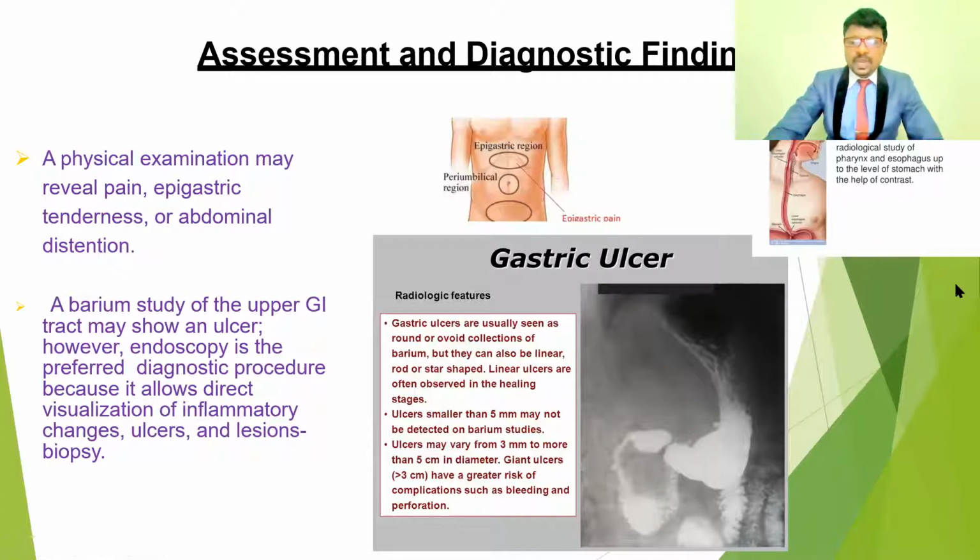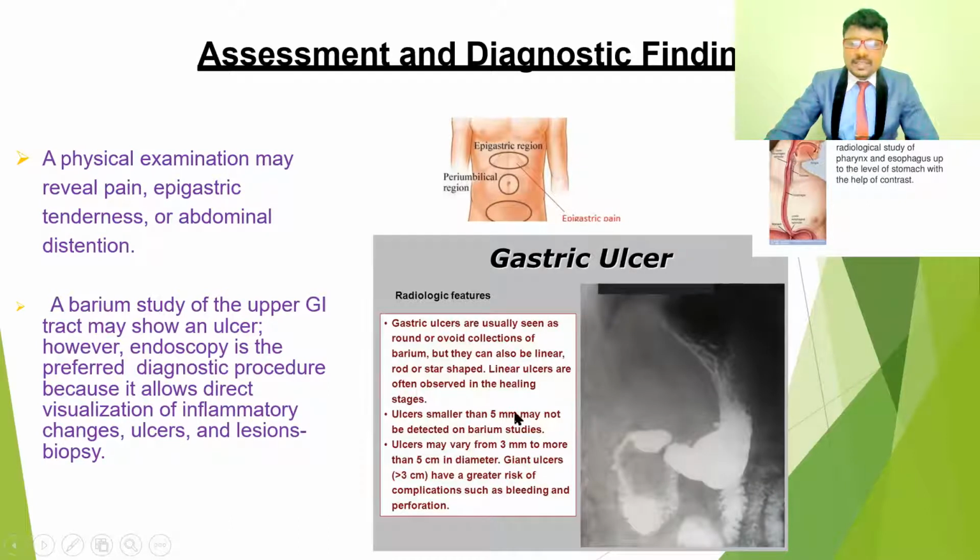With the barium swallowing we get clear pictures that we can identify in these radiological investigations. In these barium investigations, gastric ulcers are usually seen as round and also ovoid collections of the barium, but they can also be linear, rod or star shaped.